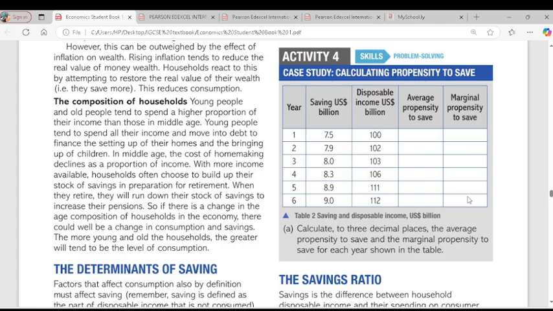Then we have the middle-aged people. Middle-aged people tend to save more than spend because they will be preparing for their retirement. Do you understand? Old people spend more on healthcare and on leisure because they are retired already. So do you understand the composition of household here? Yes. Young people spend more, old people spend more, middle-aged people spend less. Is it clear? Yes.